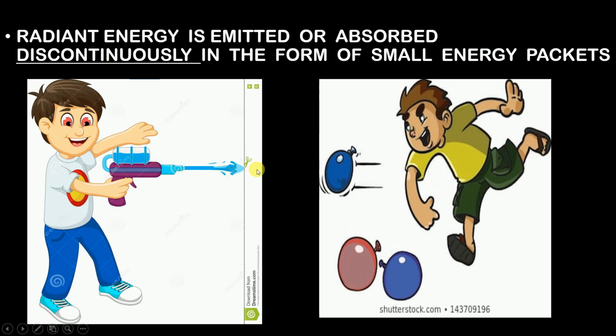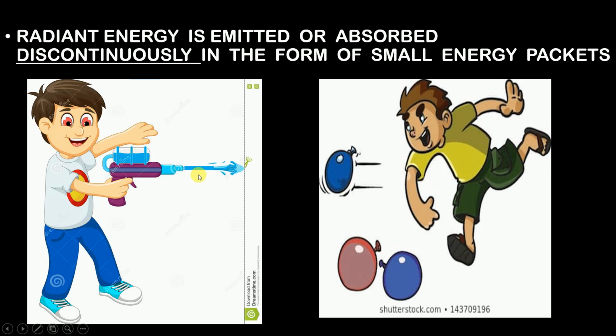Here what I want you all to observe is that 1 is throwing water continuously on 2. How can I say that? Because with the help of a water gun, he is able to achieve a continuous flow of water. Can you see over here? There is a continuous flow of water. Whereas 2 is throwing water with the help of small balloons, which are nothing but, can I say, small packets? So he is throwing water on 1 with the help of small packets. Now, due to these small packets, there is a discontinuous flow of water.